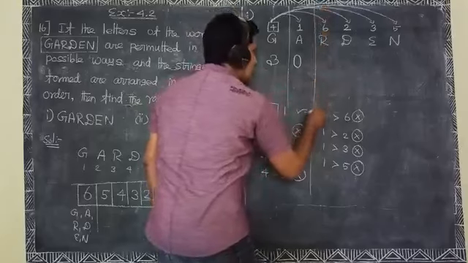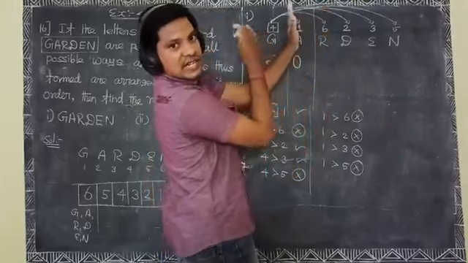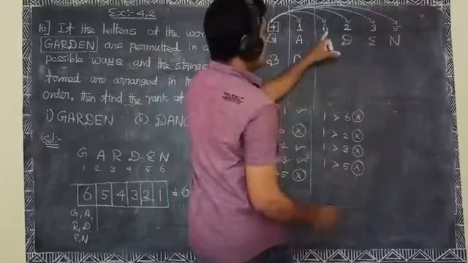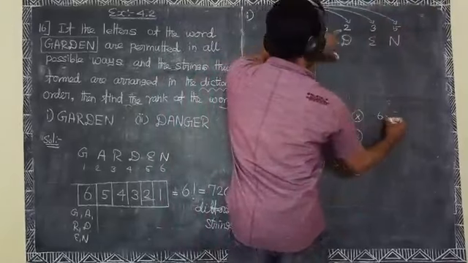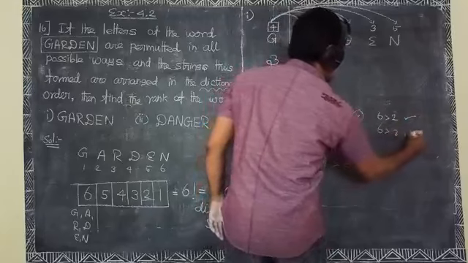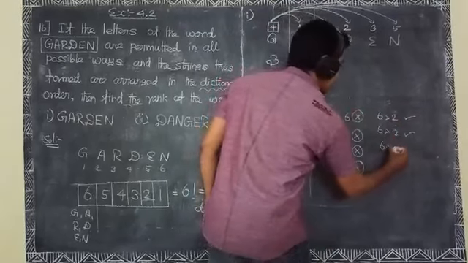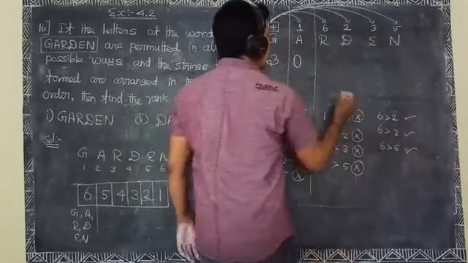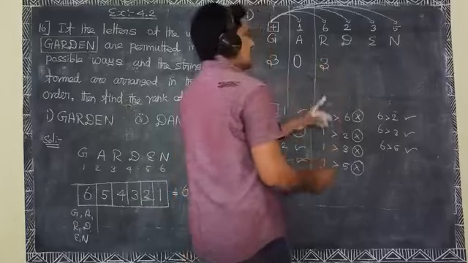Ignore the left hand side, we take only the right hand side. 6 greater than 2 is satisfied. 6 greater than 3 is satisfied. 6 greater than 5 is satisfied. Totally 3 conditions are satisfied.